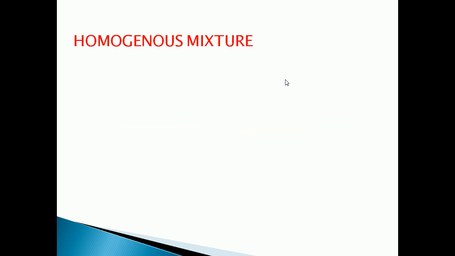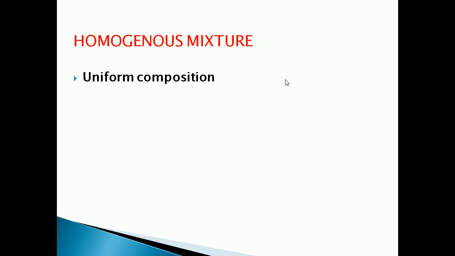So the first type of mixture is homogeneous mixture. So what is meant by homogeneous mixture? Homogeneous mixture means the substance which has a uniform composition throughout. Such mixtures are called homogeneous mixtures.